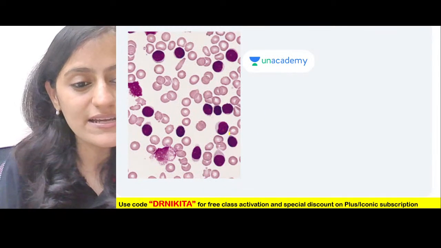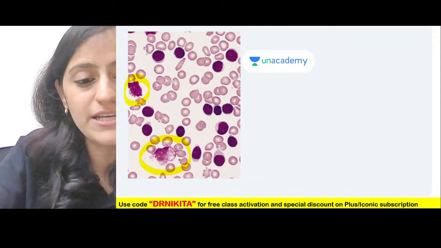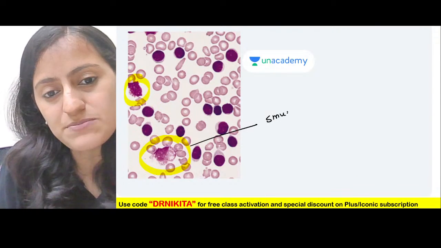Next one, what are we seeing in this image basically? This is a cell which is getting destroyed. So basically this is the smudge cell.